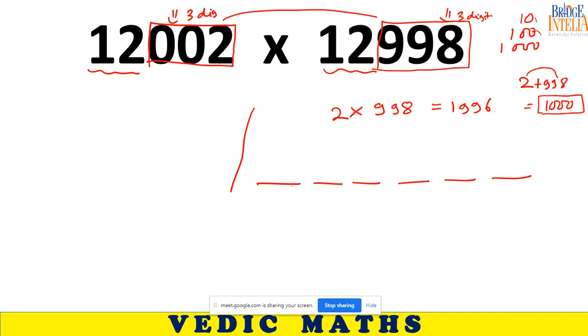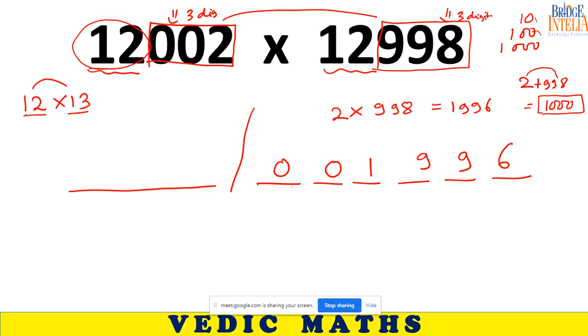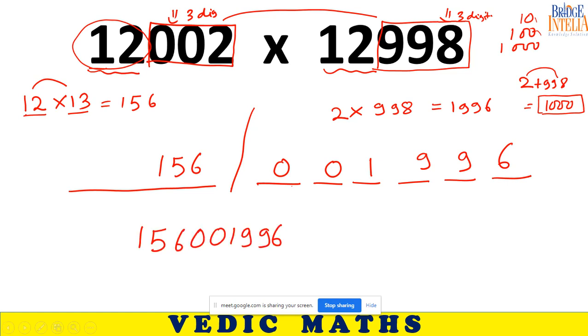But there are 6 spaces, so I will have to write 001996 in this format. In the first place, what can I write? The remaining number is 12, multiplied with the next number. So 12 into 13 is equal to 156. So the final answer comes out to be 156001996.